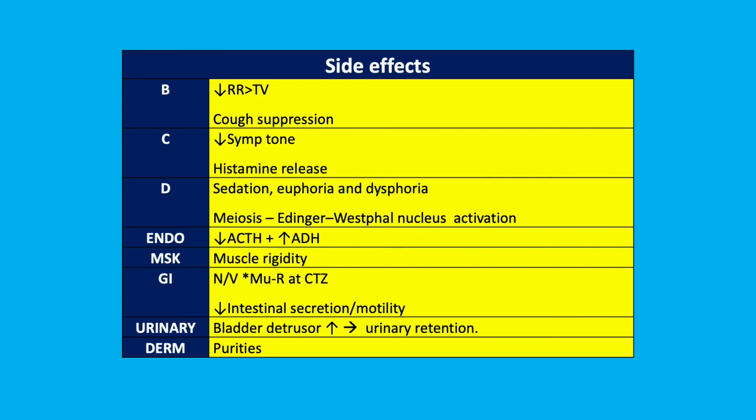Musculoskeletal. Opioids in some instances can cause muscle rigidity. GI. Opioids can cause nausea and vomiting by activation of mu receptors in the CTZ, and also constipation by reduced intestinal secretion and motility. Urinary. Opioids can enhance sphincter activity and cause urinary retention. And finally dermatological: opioids can cause pruritus.